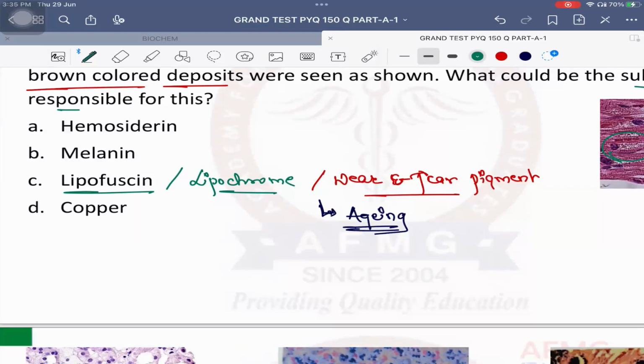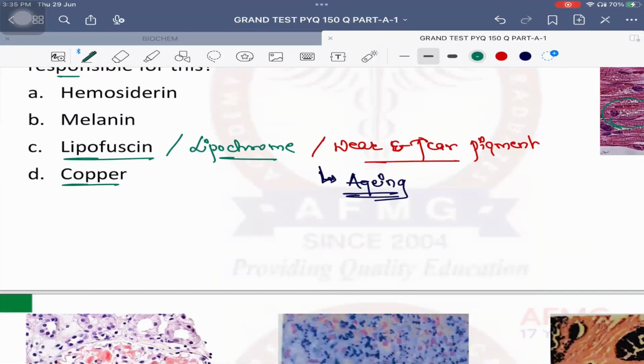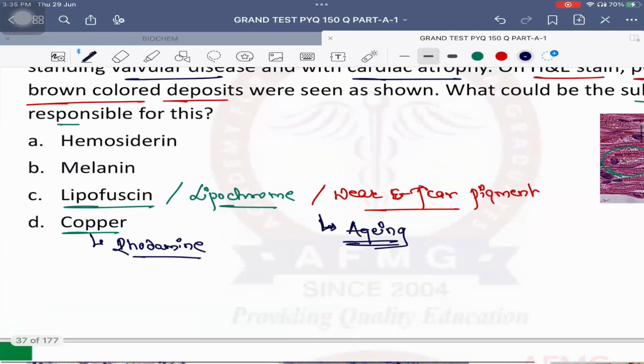It's the easiest one. ठीक है? What is the stain used for copper? Anybody? Very good. It is the rhodanine stain. Okay. So copper staining कब करनी पड़ेगी? Wilson's disease, right? So usually the stain used for copper is known as rhodanine stain.